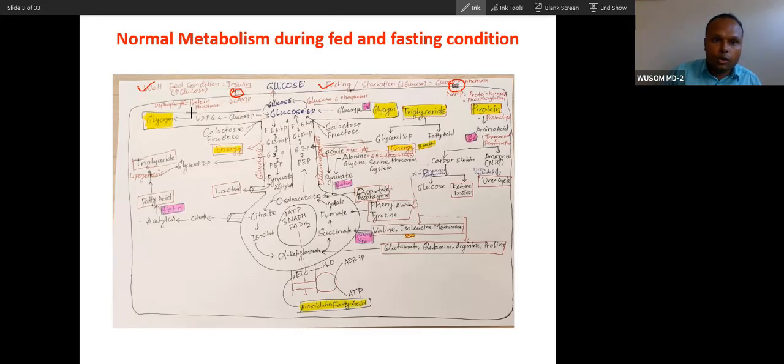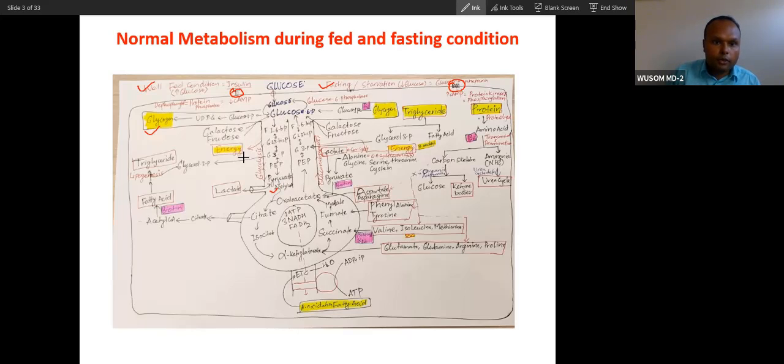And this cAMP, low cAMP, phospholipid, you all know this. So these are the pathways. You can see glycogen synthesis, active in fed condition. Glycolysis, active in fed condition. And glycolysis is basically a downhill reaction only. It is the only downhill reaction, meaning an exergonic process of the fed condition.